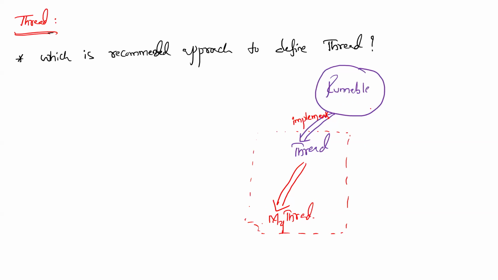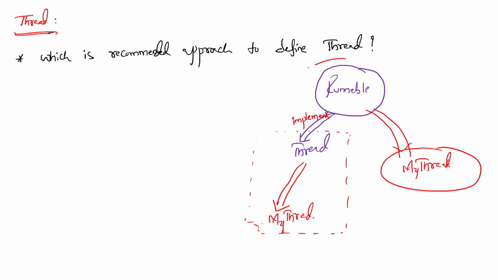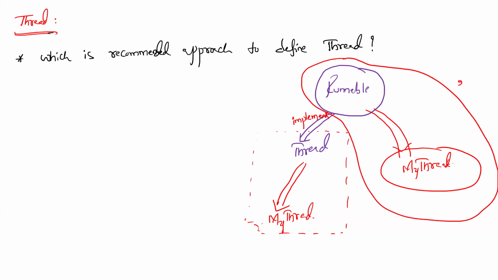What is the second approach? A programmer defined class called MyThread class implements the Runnable interface directly. This is the second approach. This part, the Runnable interface, is the second approach, and this Thread class and MyThread class is the first approach.